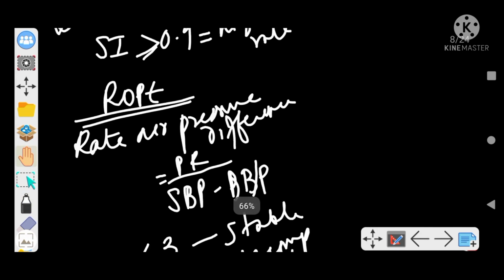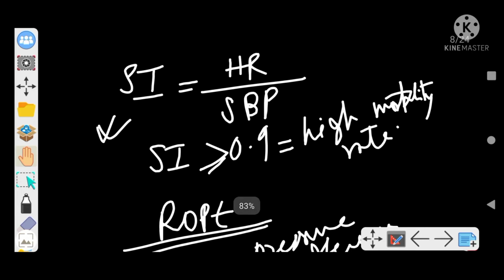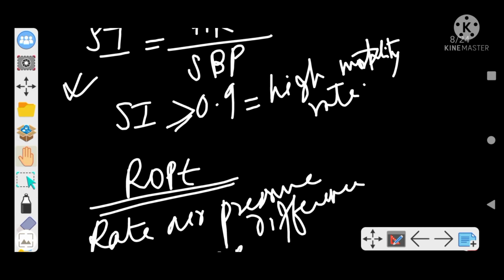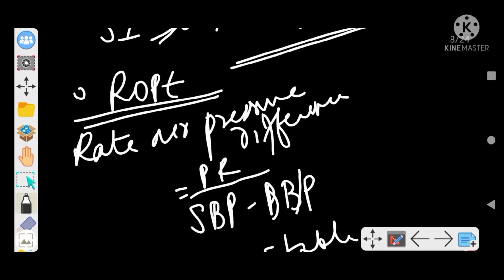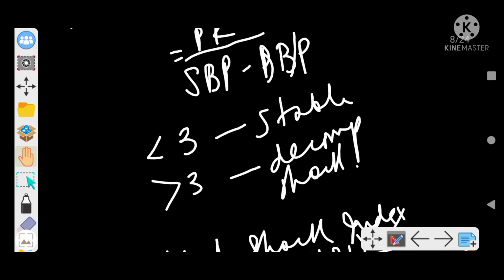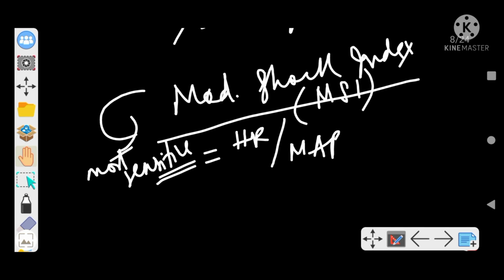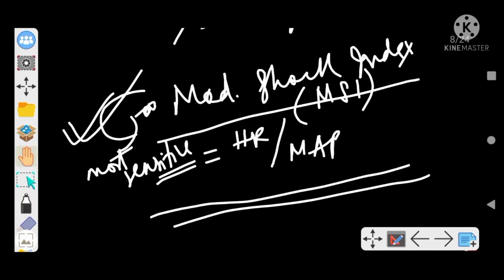We will revise all the points. Shock index is heart rate by systolic blood pressure. Shock index more than 0.9 indicates high mortality rate. Another shock index is ROPE. ROPE is rate over pressure difference, and ROPE is equal to pulse rate by systolic blood pressure minus diastolic blood pressure. When ROPE is less than 3, the person is said to be stable. More than 3, decompensated shock. Another shock index is the modified shock index, or MSI. It is the most sensitive, and it is equal to heart rate by mean arterial pressure.